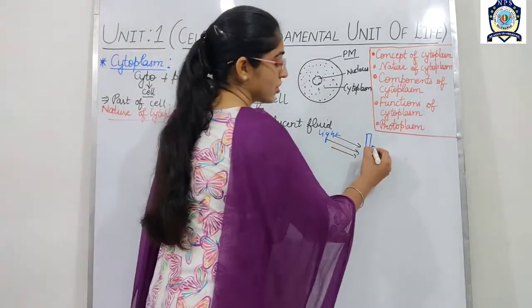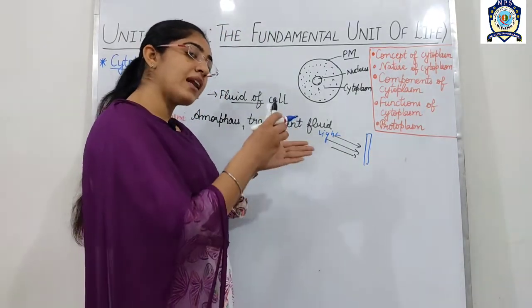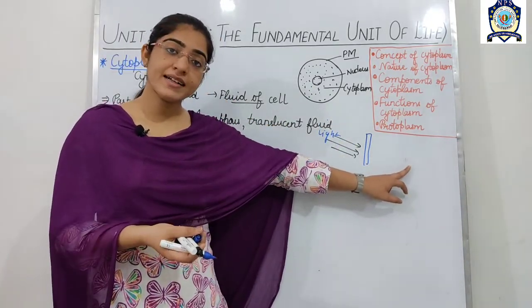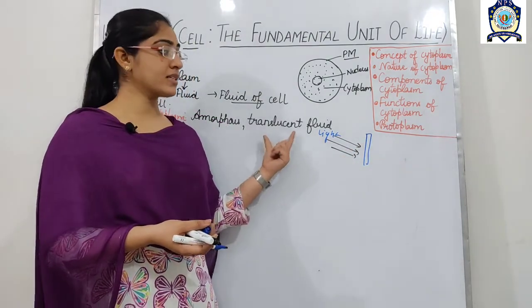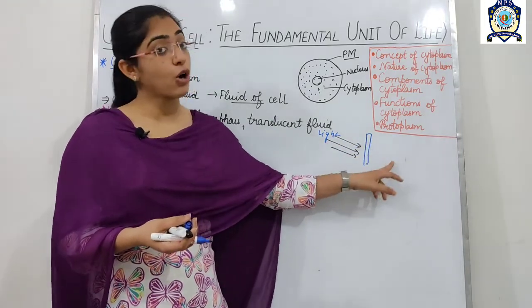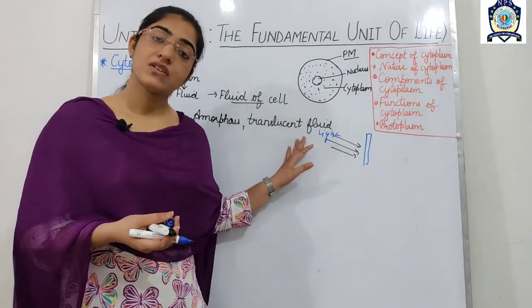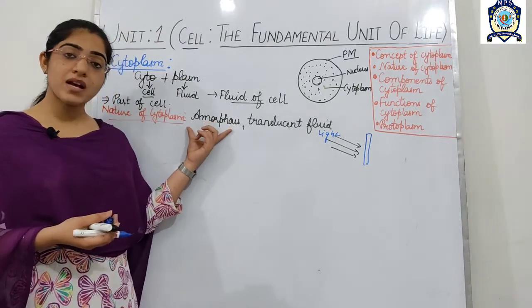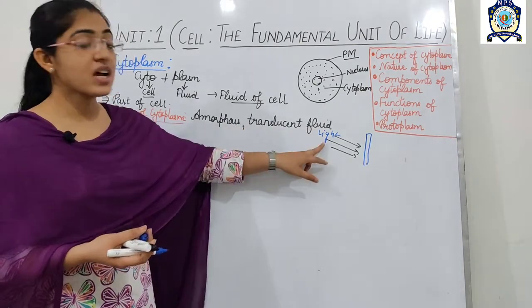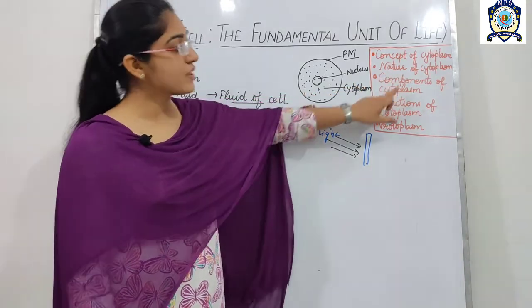then image. Look students, in case of transparent what will happen? In transparent, if light passes, then the image of the object will be formed on the another side, while in case of translucent light can pass through the materials but image cannot be formed on the another side. So this is the simple meaning of translucent. So how is the cytoplasm? Nature of cytoplasm is it is an amorphous and the translucent fluid. Okay, so this was about the second one, which is the nature of the cytoplasm.